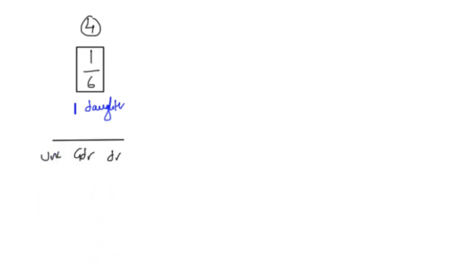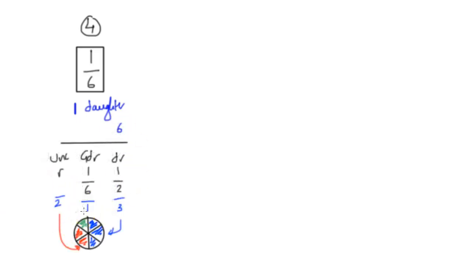Okay, right, so the daughter, because there's one daughter, gets a half. And because there is a daughter and a granddaughter, the granddaughter gets 1/6, and the uncle gets the remainder. So let's start the calculation from 6. The daughter gets 3, the granddaughter gets 1, and the uncle is going to get 2.